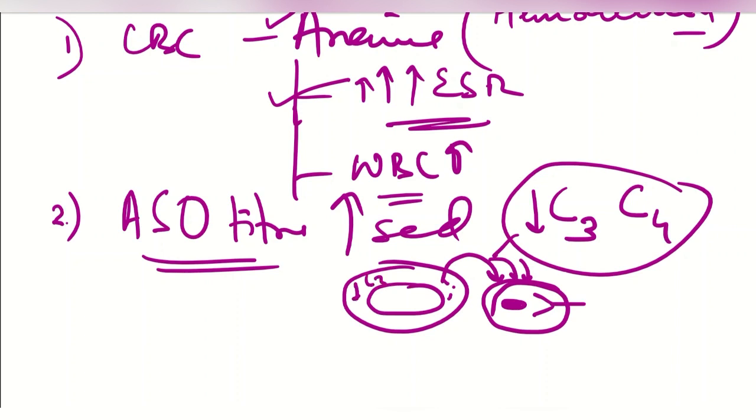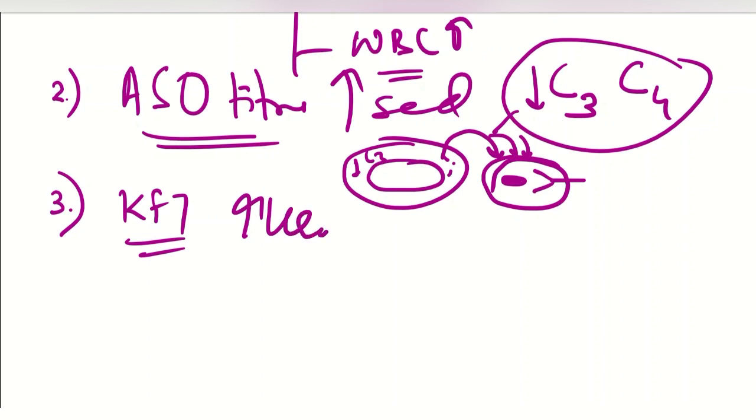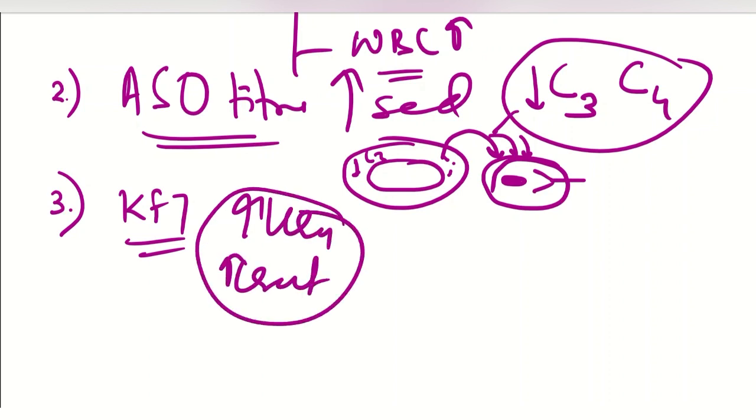So we will find hypocomplementemia in the blood work. Besides this, in the kidney function test there will be derangement, that is, urea and creatinine will be raised because the kidneys are involved. The urea and creatinine will be raised in this patient.